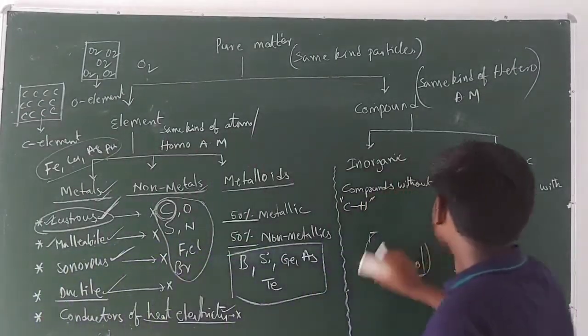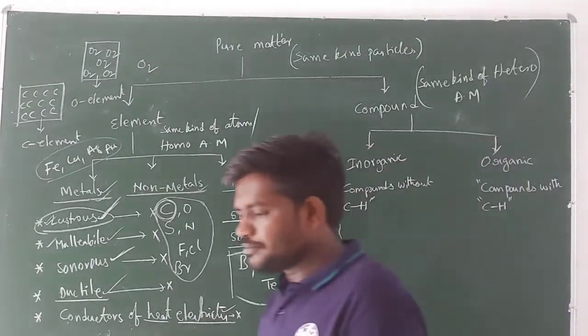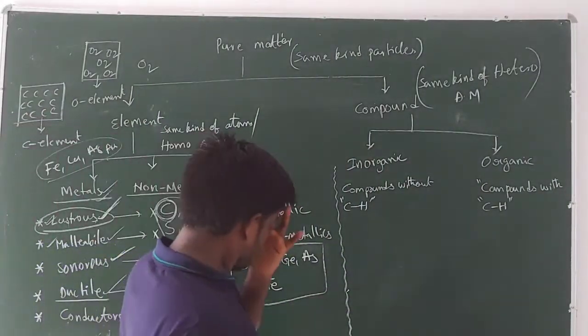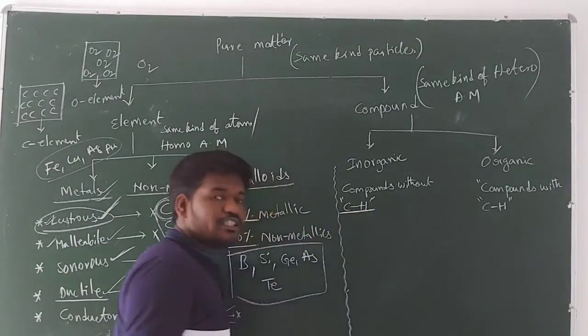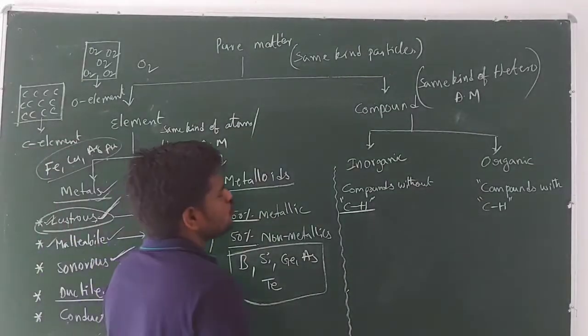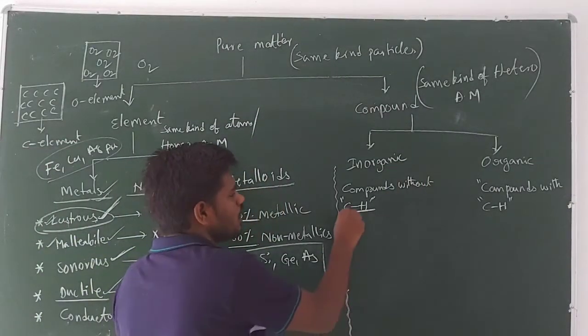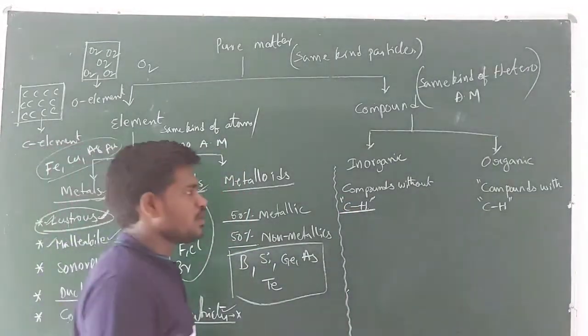So right, guys, these compounds are of two types: inorganic compounds and the next one, organic compounds. A compound without carbon and hydrogen bonds is known as an inorganic compound.